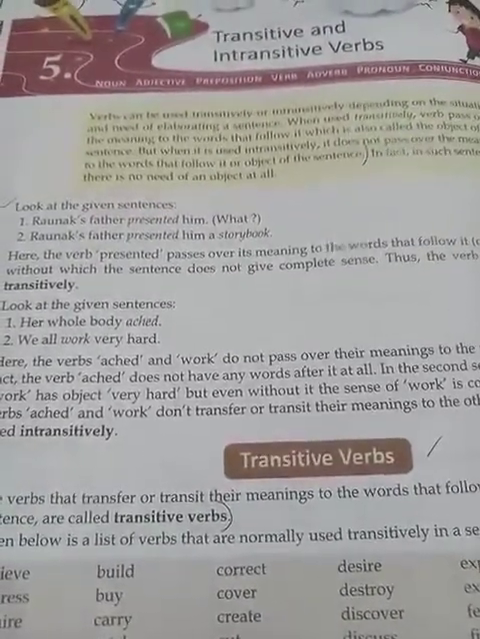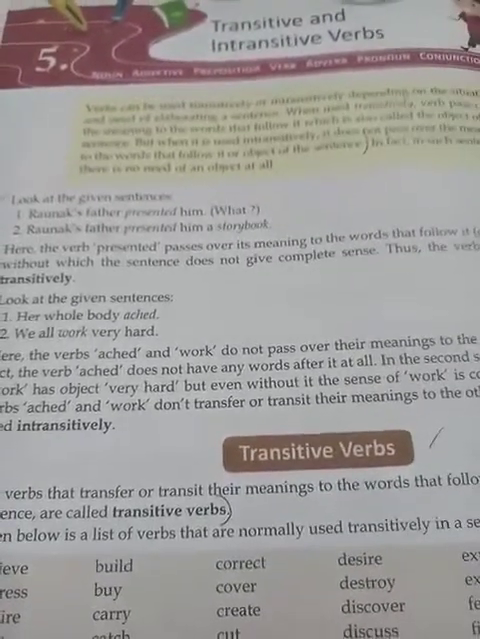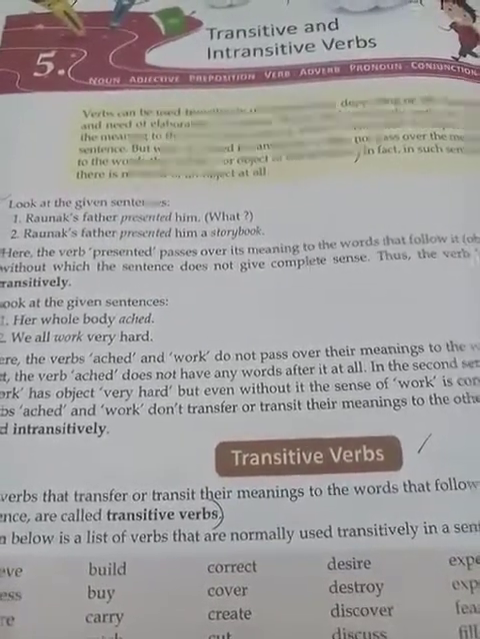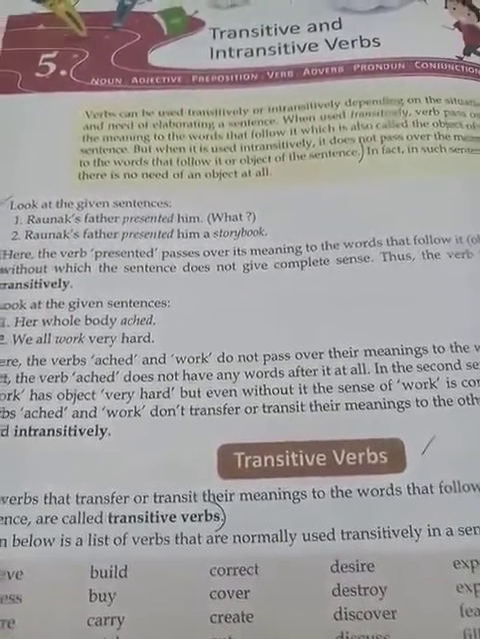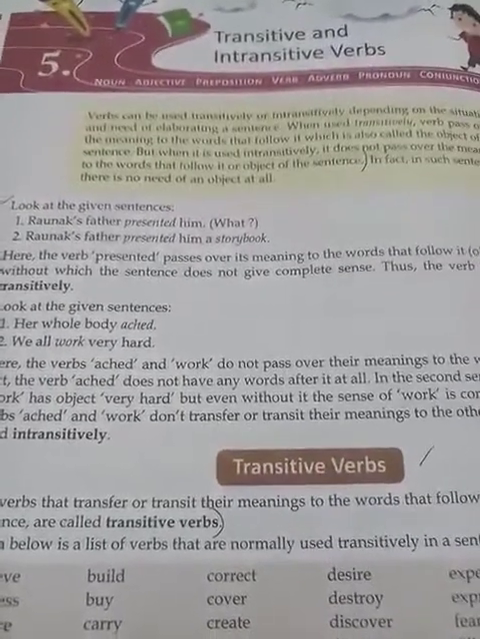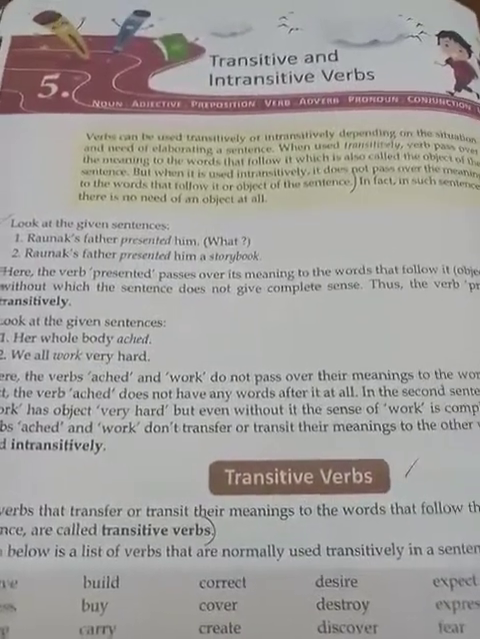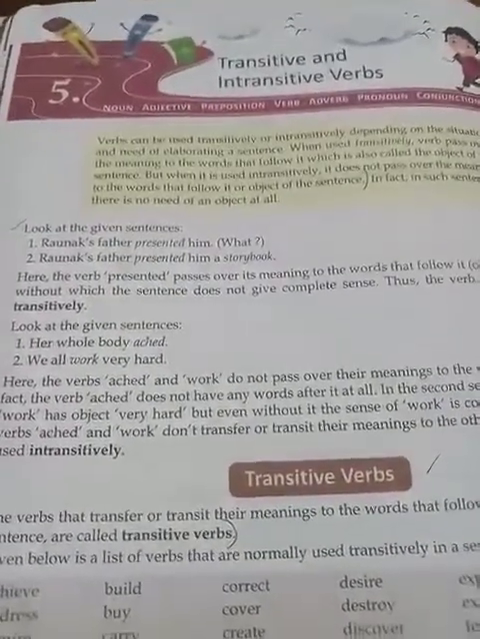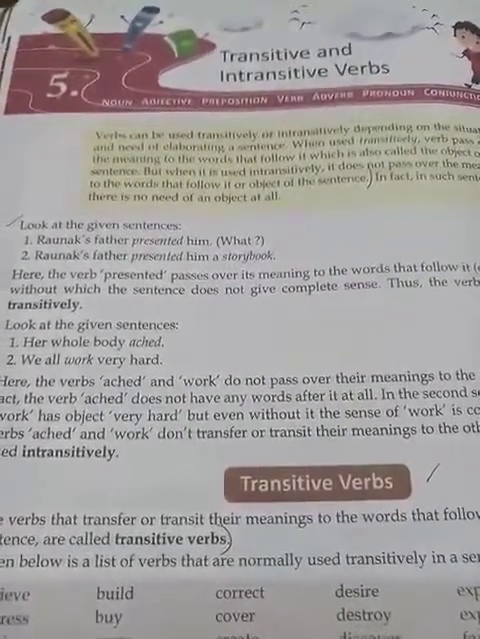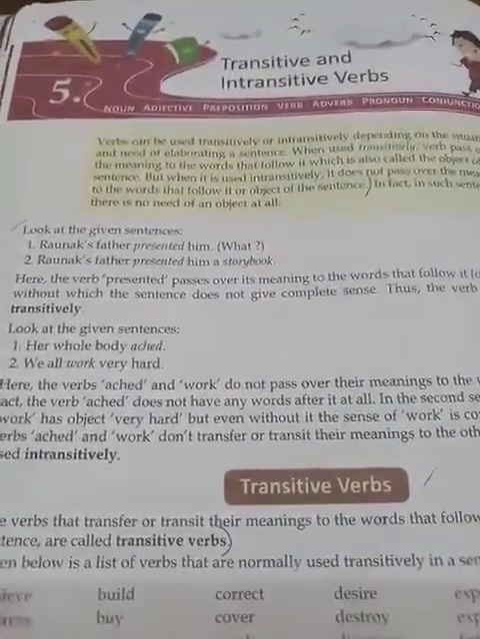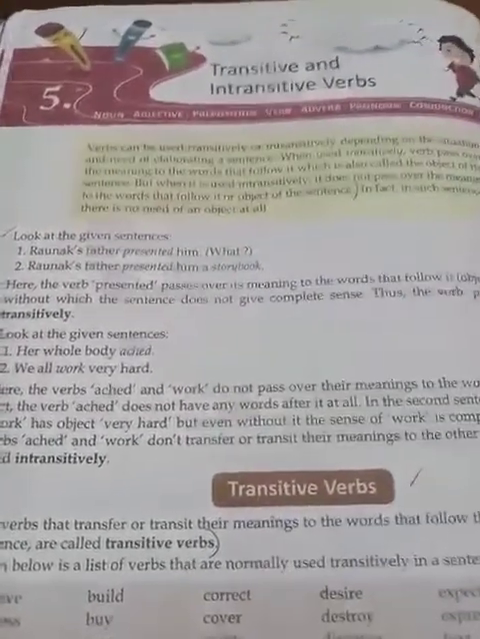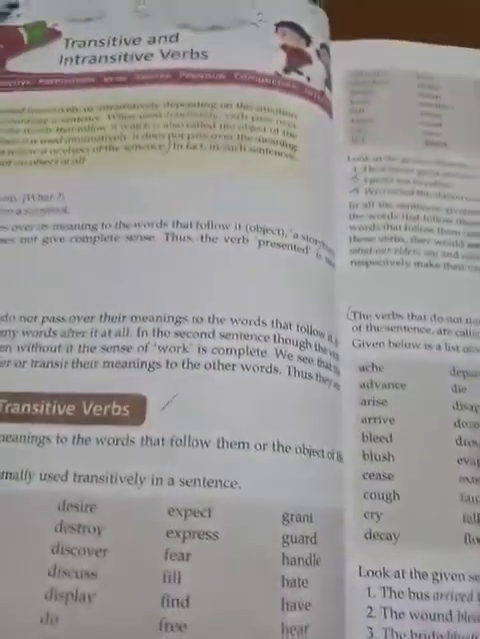But in the second one, we can see that there are two words after the verb work, but still the meaning of the sentence is clear even if we ignore the words very hard. We all work. The sentence is complete in itself. So we can say that in both the examples, ached and work, these verbs are used as intransitive verbs.